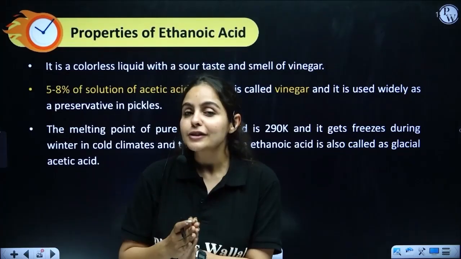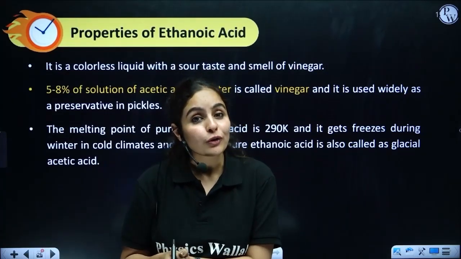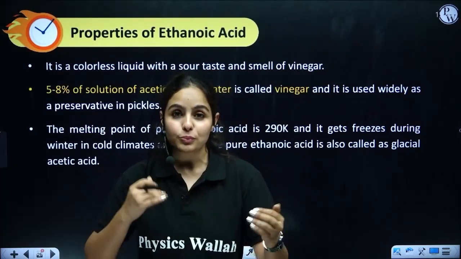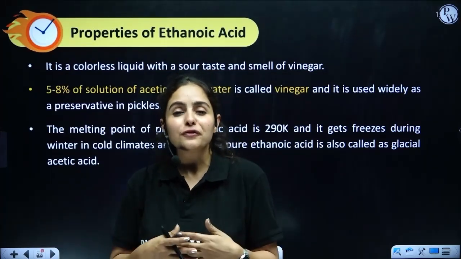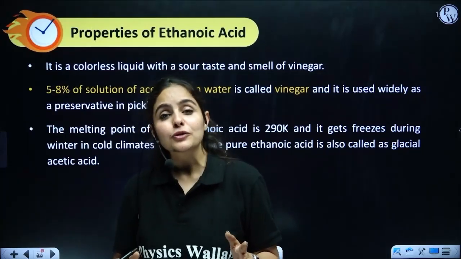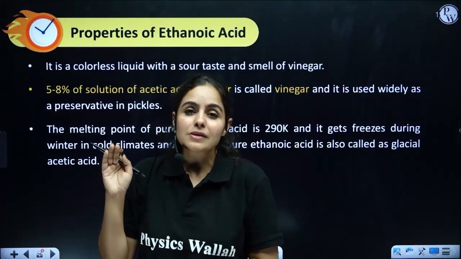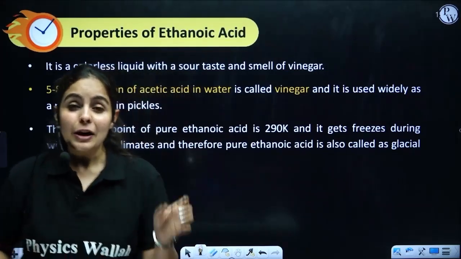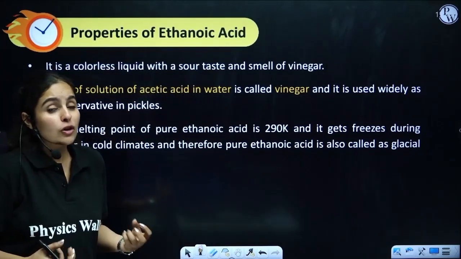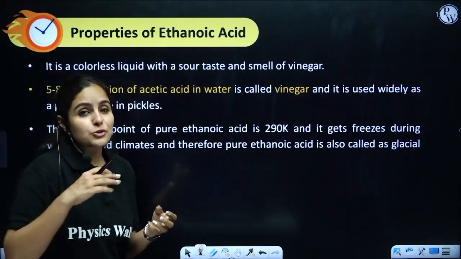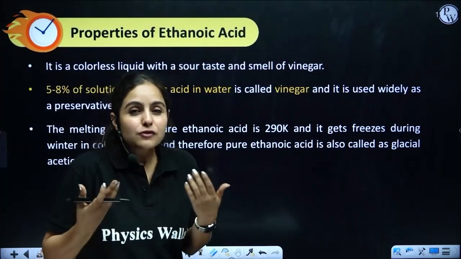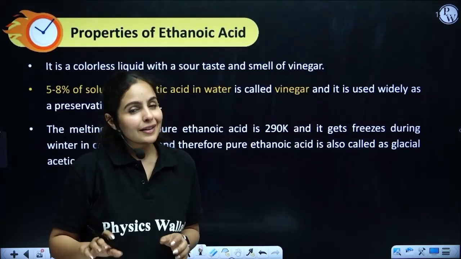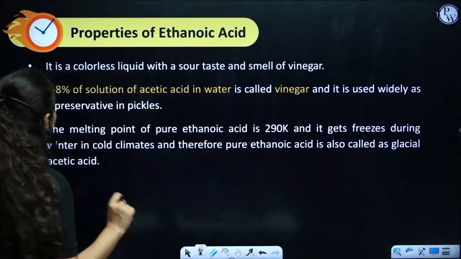We cannot consume acetic acid in its pure form, though it's a weak acid, it's quite dangerous if consumed pure. It comes in an extremely diluted form in a vinegar bottle, and still it's quite sour and you cannot consume it directly, and it has a very strong smell as well. If you go to your kitchen and open the vinegar bottle, it gives you a quite strong smell, and if you try to taste it, it's quite sour.